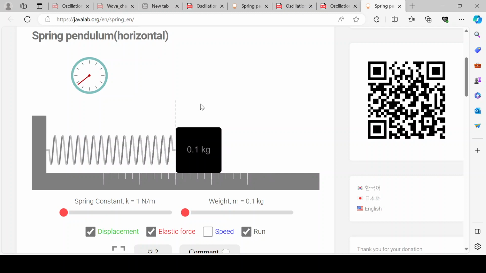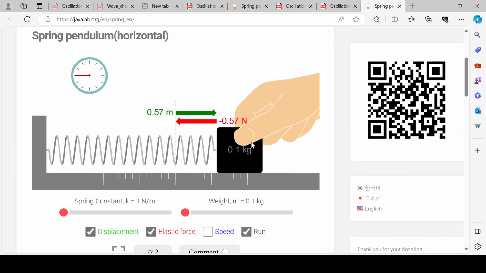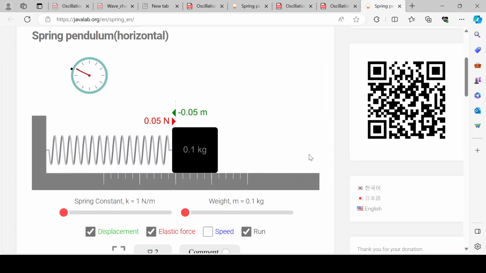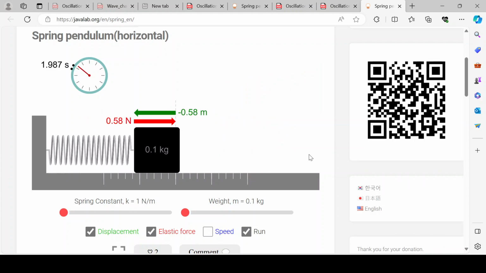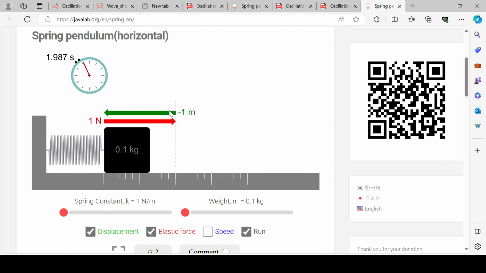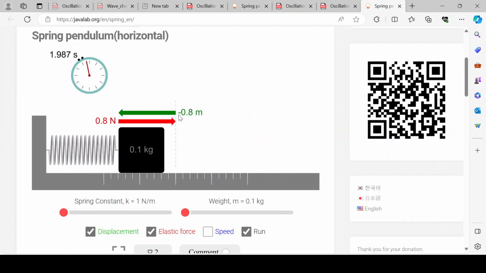Now from here you can see that when we apply a force on this spring mass system, what will happen? See what actually happens. There are two types of force, one is forward and one is backward. The backward force always acts toward the mean position.